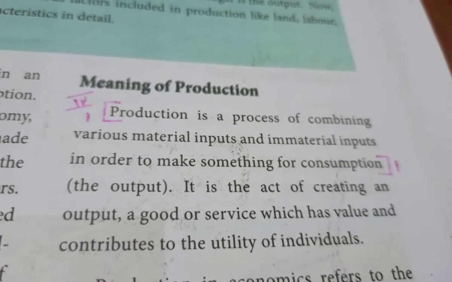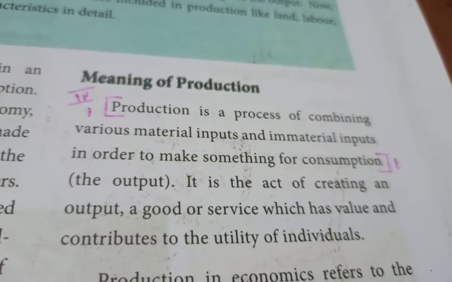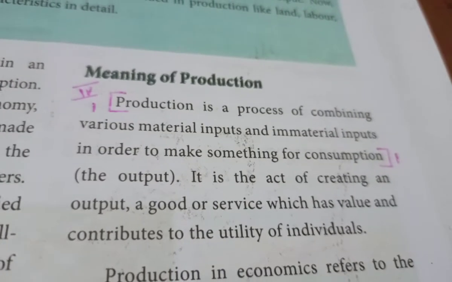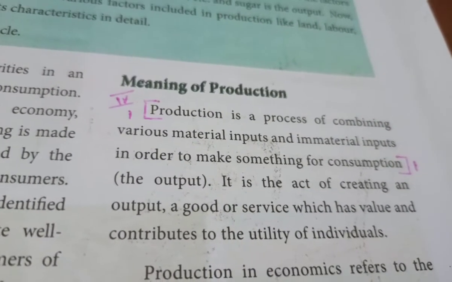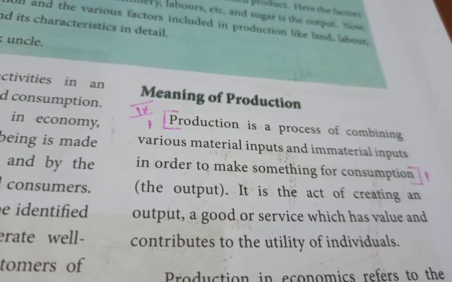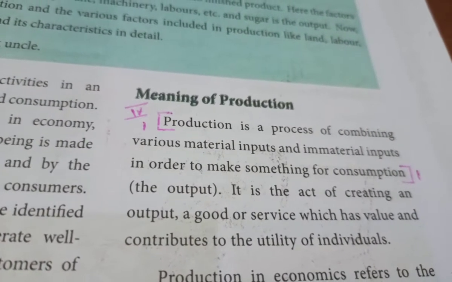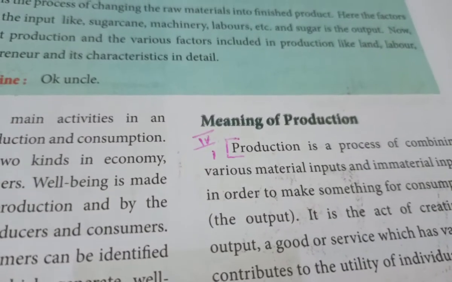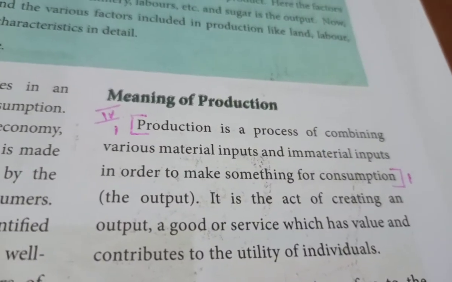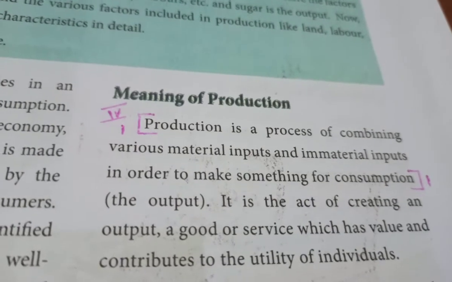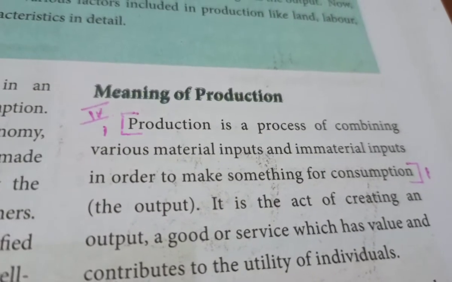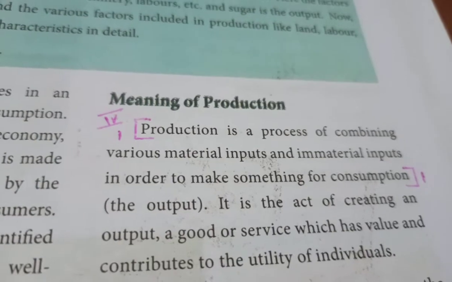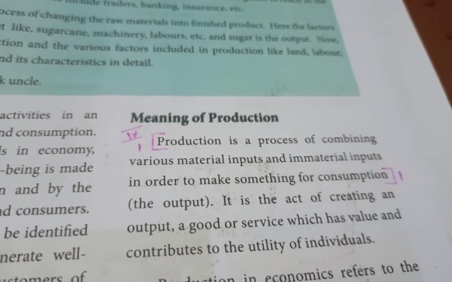Production is the process of combining various material inputs, like material means that are in solid forms, like raw materials such as cotton or iron or sugar cane, and immaterial inputs like money, human labor, and those things which are invisible, in order to make something for consumption. Consumption is for the usage of human beings.